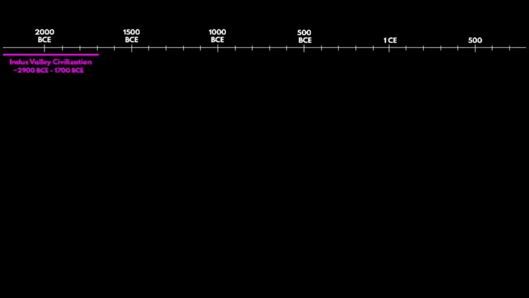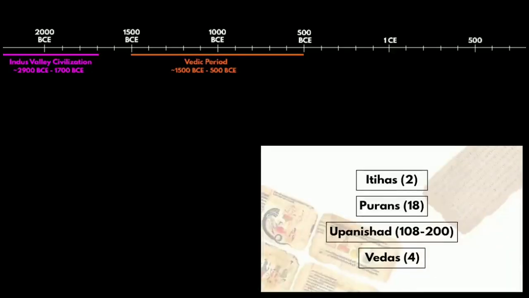After the Indus Valley civilization, the Vedic period started. We also call it the Vedic Age. The time period of this age is from 1500 BCE to 500 BCE. The Vedic period is supposed to be a significant period of Indian history. It is called the formative period where the basic foundations of Indian civilization were laid down through Vedas, Upanishads, Puranas